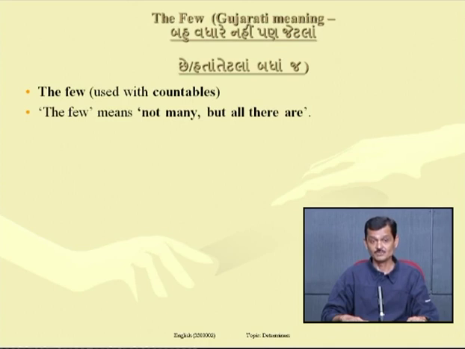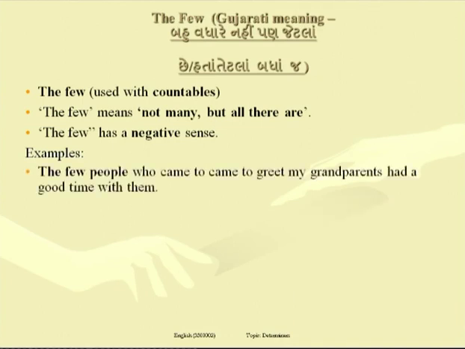My friends, do you remember the use of the little? We said that the little is used with uncountable nouns, and the meaning of the little is not much, but all there is or all there was. But here the few is used with countable nouns, and that's why we do not say not much, but we say not many, but all there are. The few has a negative sense. Let us look at the examples to make things more clearer.